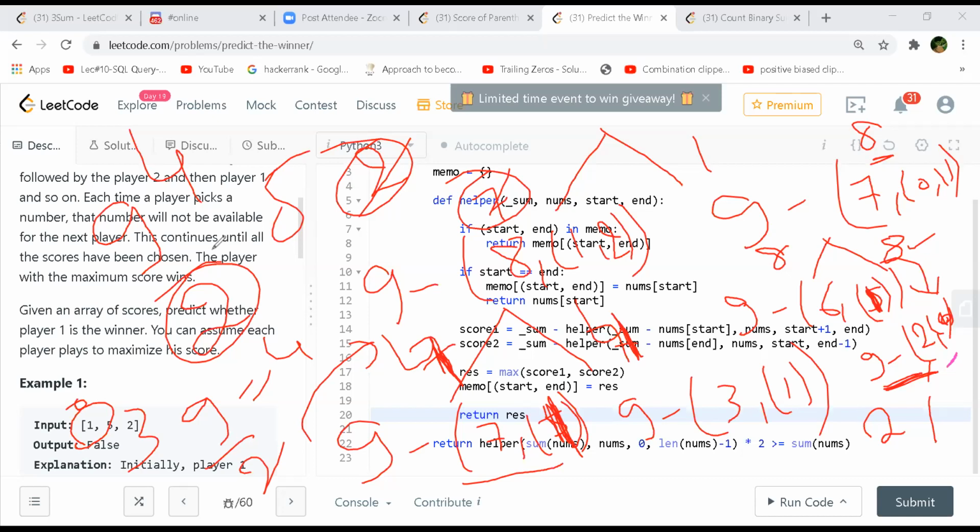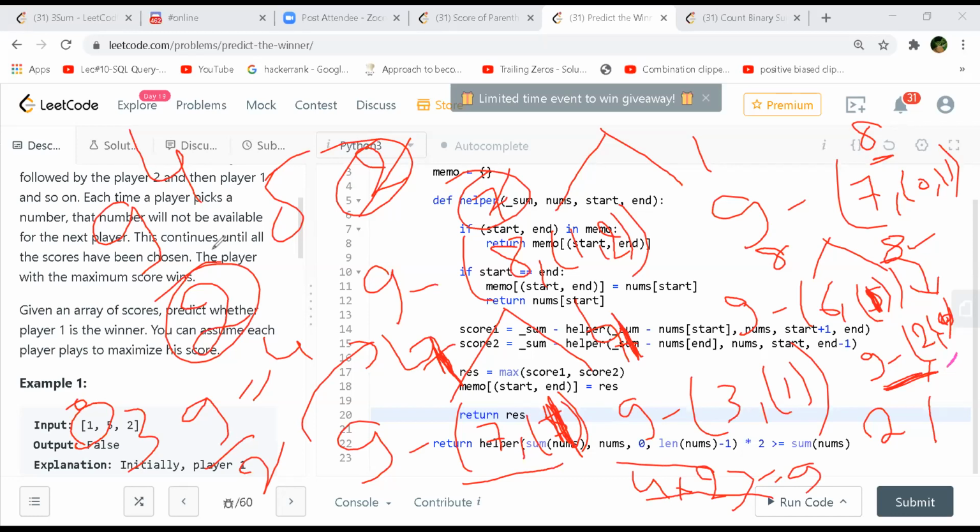Why? The result here we got is 4. 4 into 2, which is greater than or equal to 9? Yeah. Player 1 lost the match. Yeah, player 1, so he will lose.